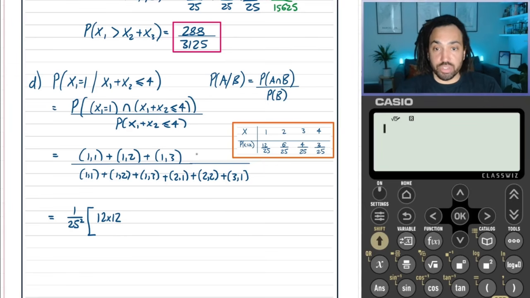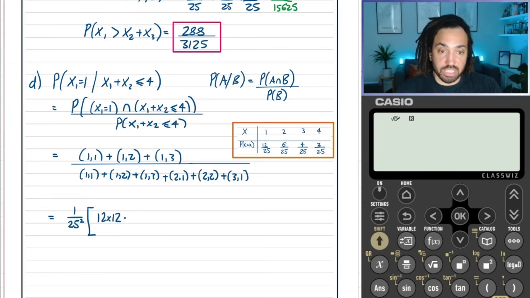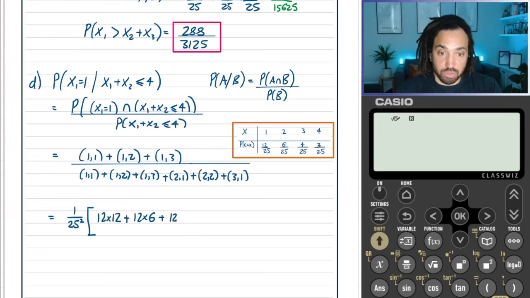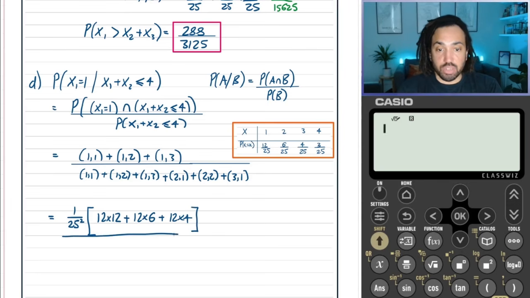So 1 and 2 is going to be 12 times 6. We're going to add these together because each of these are outcomes that are going to give us the success needed. And then 1 and 3 would be 12 times 4. Okay, and then that's all over.